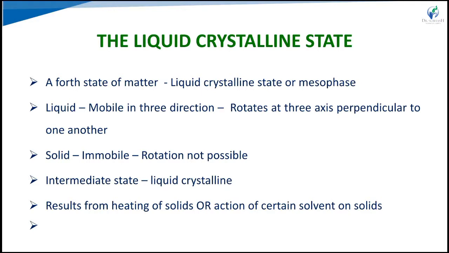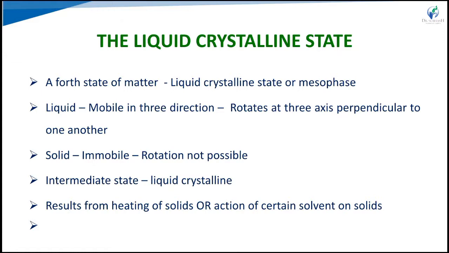The next one, the liquid crystals. There is a fourth state of matter, that is the liquid crystalline state. Liquid crystals are states of matter that have properties between the conventional liquid and the solid crystals. So intermediate properties are there between the liquid and the solid crystals, and it possesses characteristics of both the liquid state and the crystalline solid.